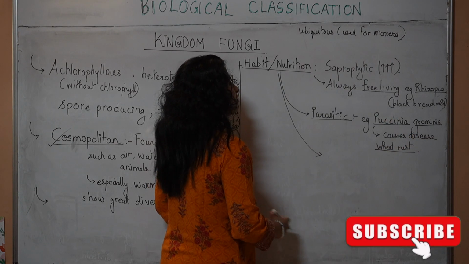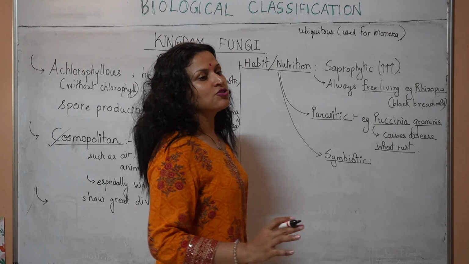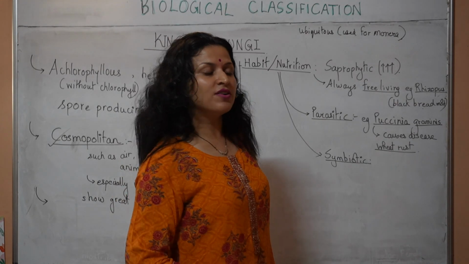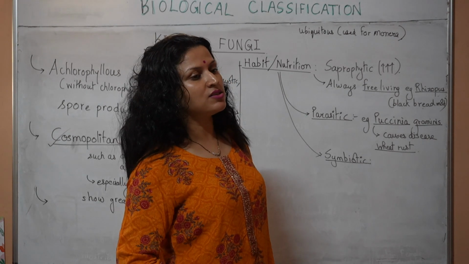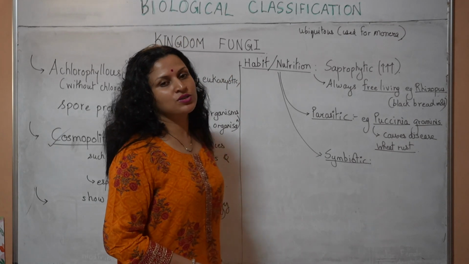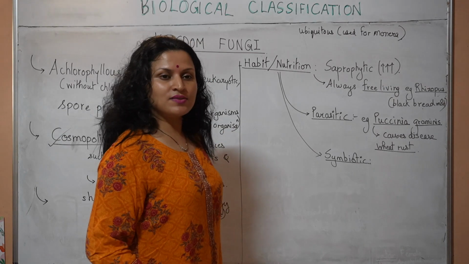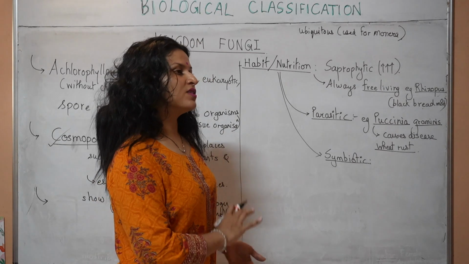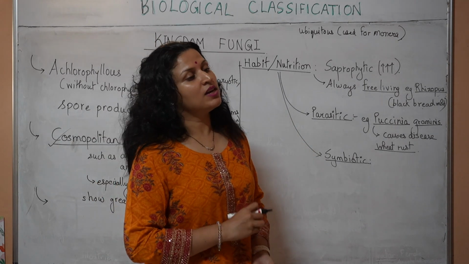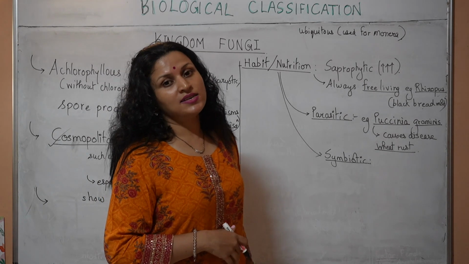Okay? And the third type of nutrition that is seen in fungi is symbiotic nutrition. In symbiotic nutrition, the fungus will grow on other organism and derive nutrients from it. However, it will give back also certain things to the host. In fact, you don't call the other organism as its host, it's its symbiotic partner. One example is lichens, wherein the fungus lives in association with algae. It lives in and around algae and derives nutrition from the algae. However, it gives back to the algae as well, as in lichens.